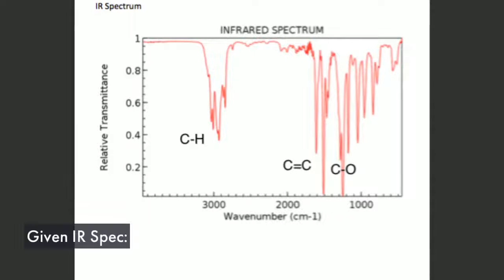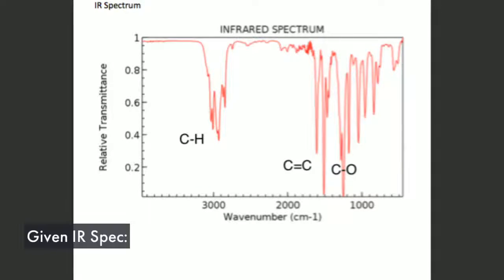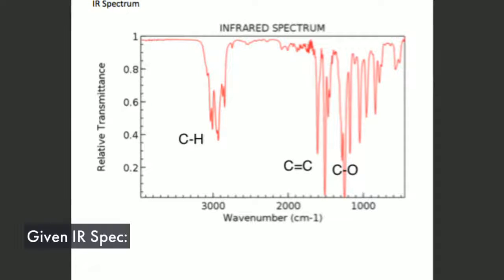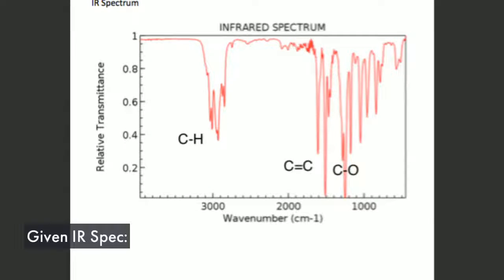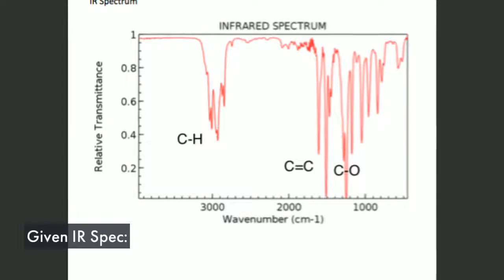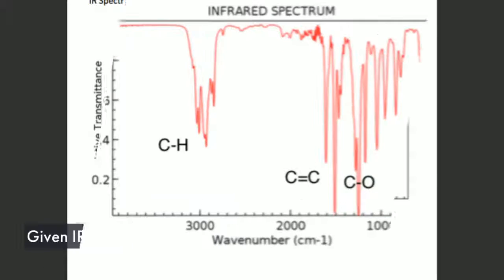Looking at the given IR spectrum, it is evident that the molecule contains a CH bond because there's a medium intensity sharp frequency at around 3000 cm⁻¹. At around 1500 cm⁻¹, there's a medium intensity frequency with two bands, indicating that a C=C is present in a ring structure.